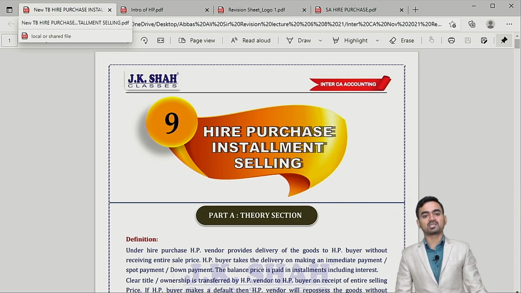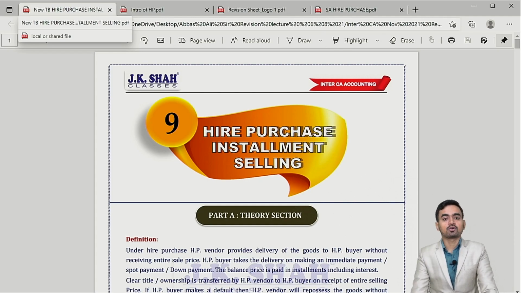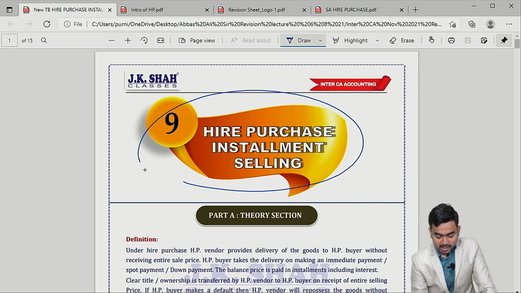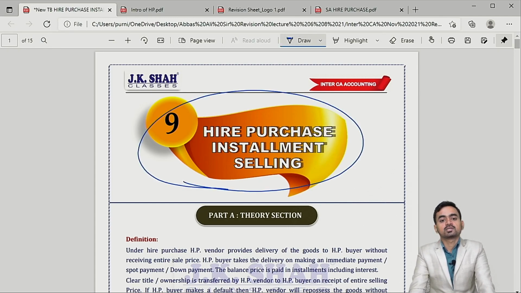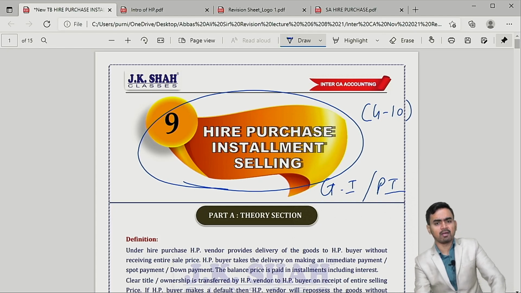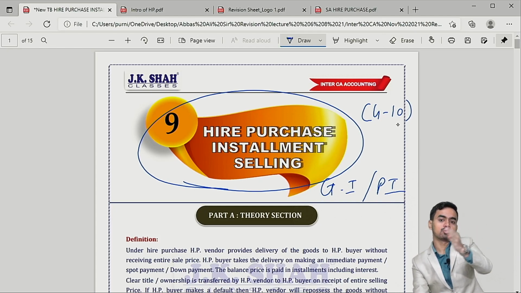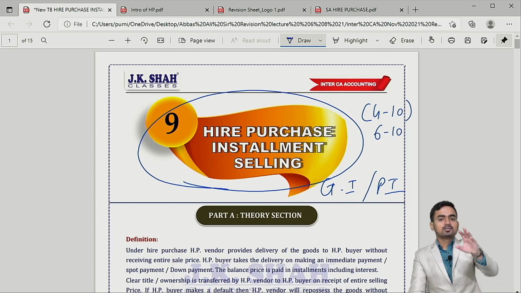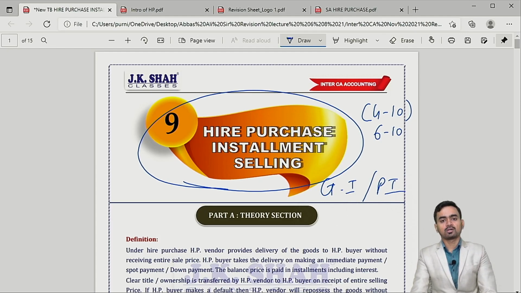So without wasting much time, on the screen you can see my topic of discussion is hire purchase and installment selling. The topic is there in group 1, paper 1. If you pay your attention, it will give you 4 to 10 marks in the exam. I am very conservative, so taking 4 to 10, otherwise normally 6 to 10. Is that clear? Sir, what is the meaning of hire purchase, and what are the important areas which we should cover before the exam?